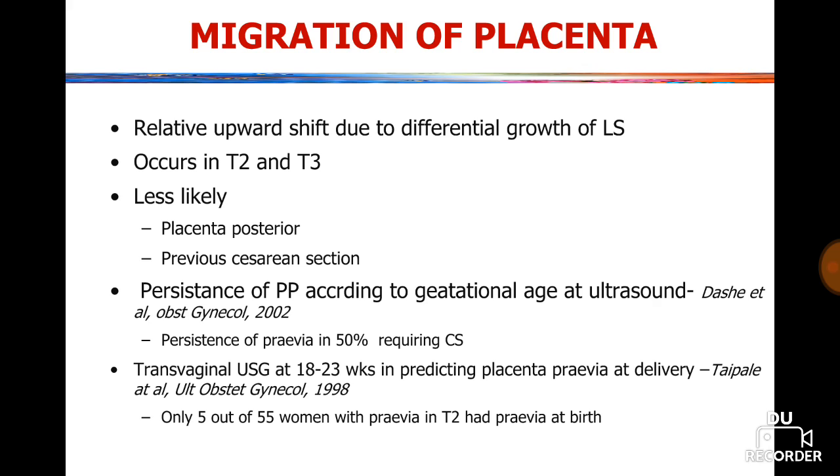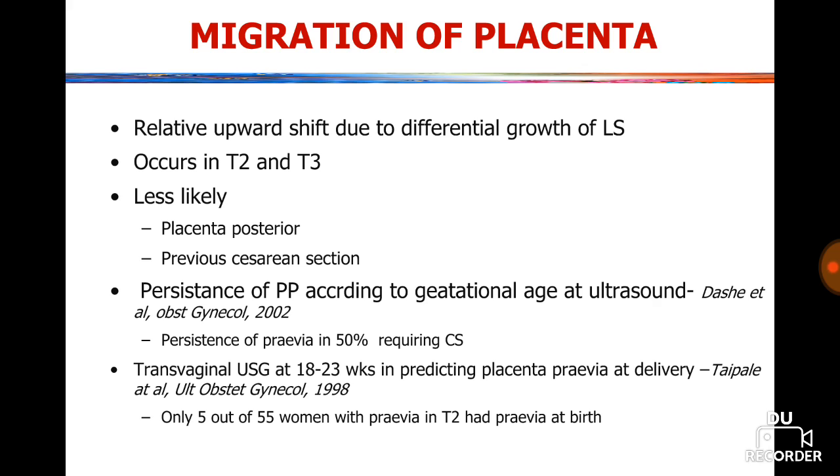Let's see migration of placenta. We can see a relative upward shift due to differential growth of the lower uterine segment. Like we find a low-lying placenta on the 18 to 20 weeks scan, but if we repeat the scan at around 36 weeks, in most cases this low-lying placenta is not there because of enlargement of the lower uterine segment.